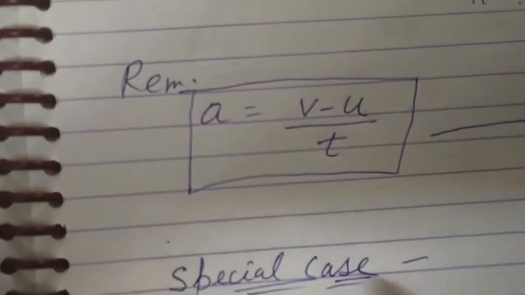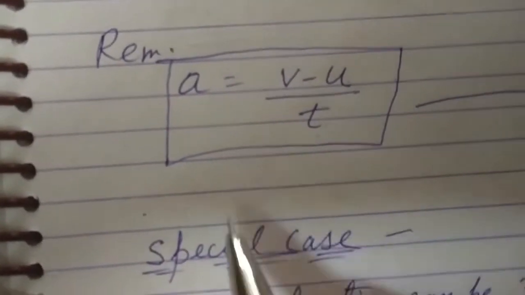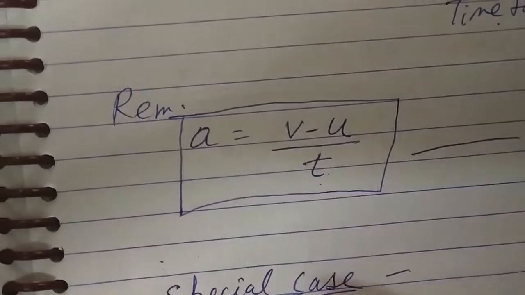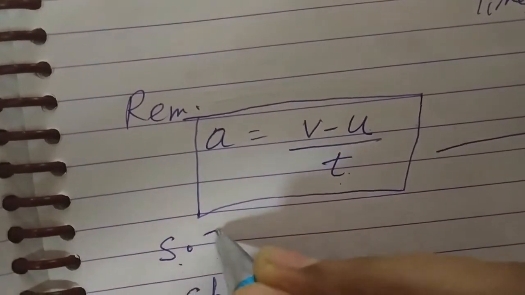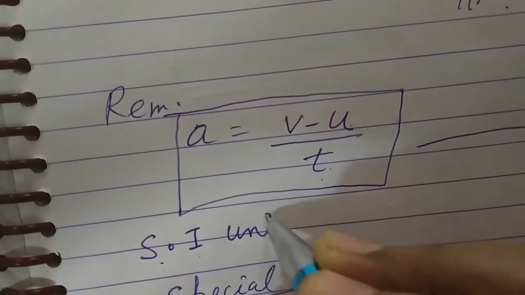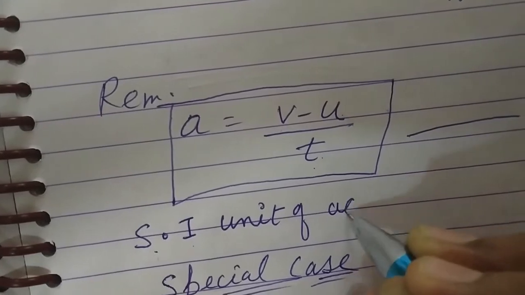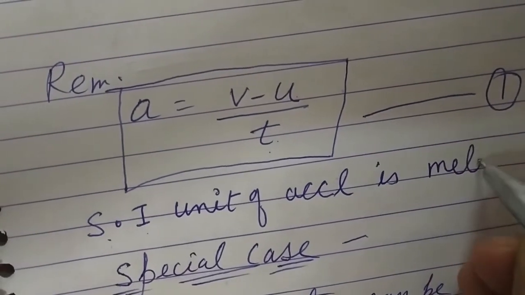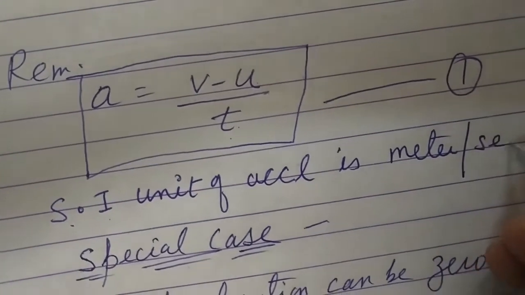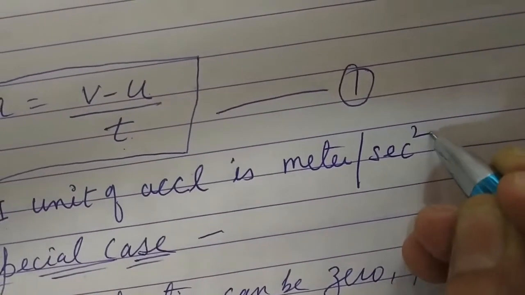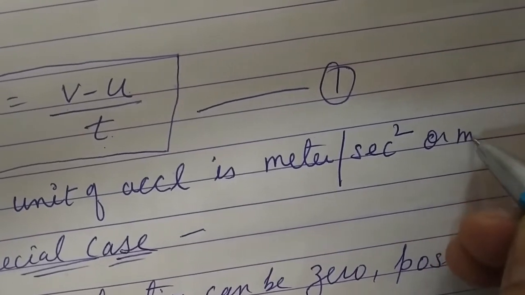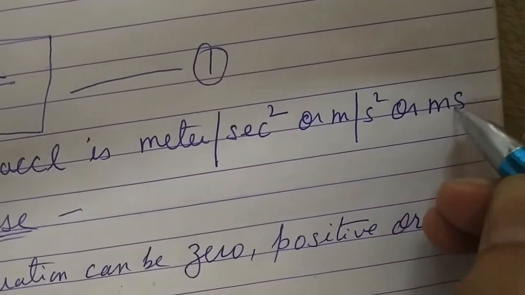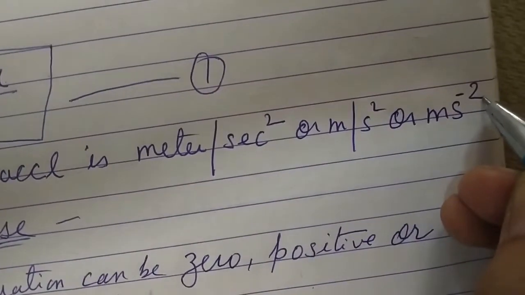Okay, I forgot to tell you the unit of acceleration. So after the formula of acceleration, here you write it down. The SI unit of acceleration is meter per second square, or you can write it as meter second raised to power minus 2.